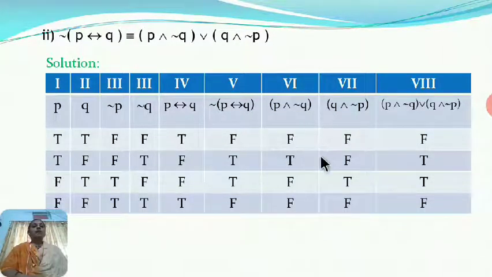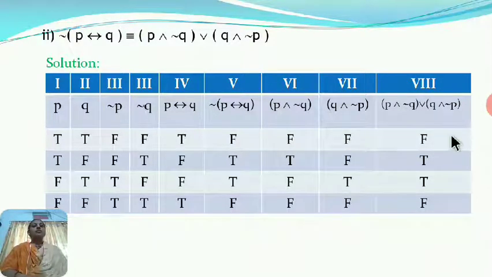Now we require to find Q and negation P. These two columns we use here. Entries in two columns we use to find the conjunction. So T and F, it is F. F and F, it is F. T and T, it is T. F and T, it is F. So entries in Q and negation P are F, F, T, F.